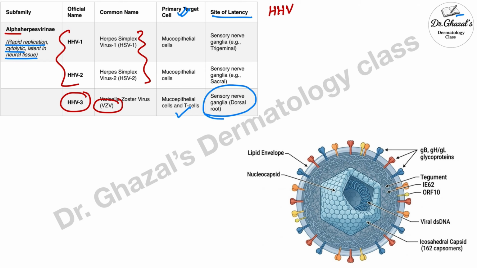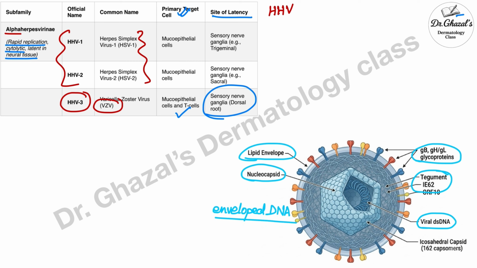This virus has double-stranded DNA enclosed in a nucleocapsid surrounded by a protein tegument with a lipid envelope, and on the surface the proteins are glycoproteins. This is an enveloped DNA virus.